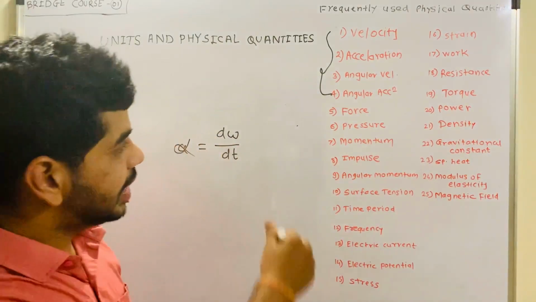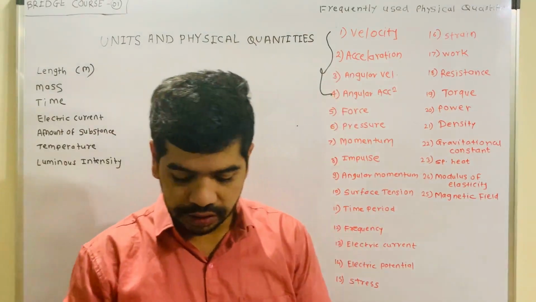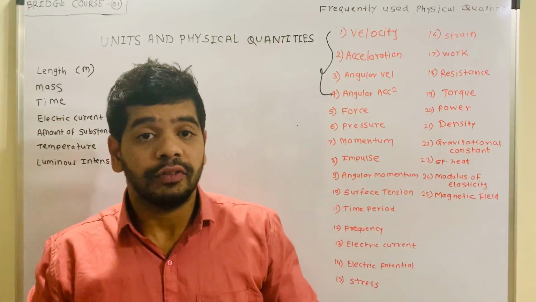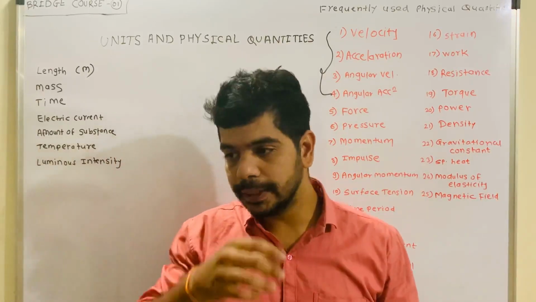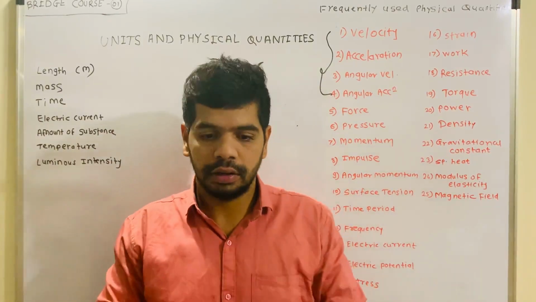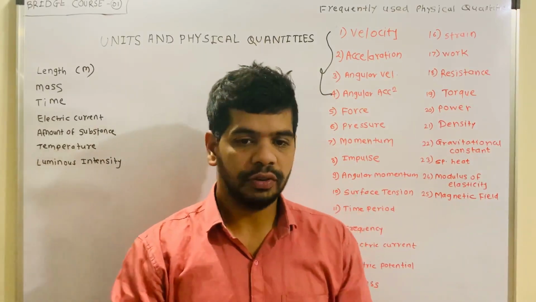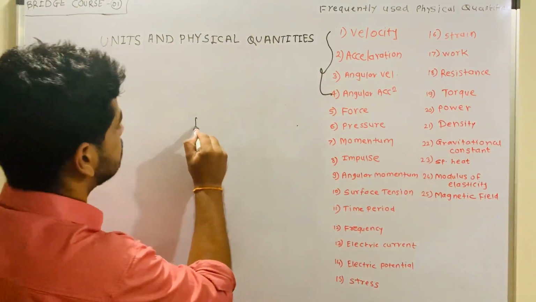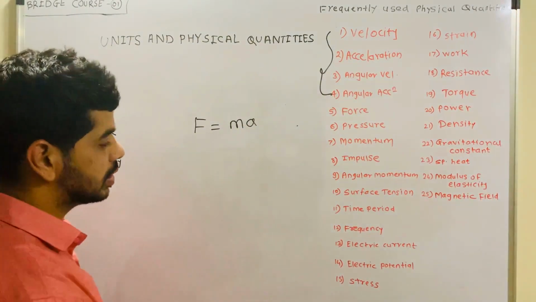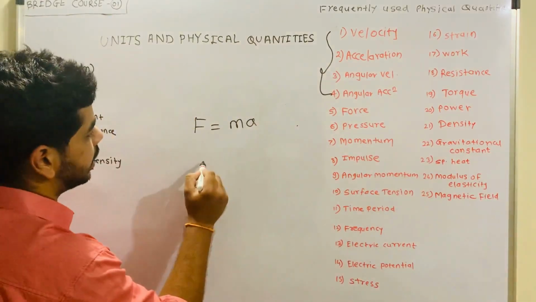Is it fine? Now let's talk about force, which is a very important physical quantity in our whole study. Force is nothing but the pull or push on that particular body. If you pull that body or push that body, we can say that you are applying force. If you want to define the formula of force, F is equal to ma, which we get because of the second law of motion. How? See, what is the second law?